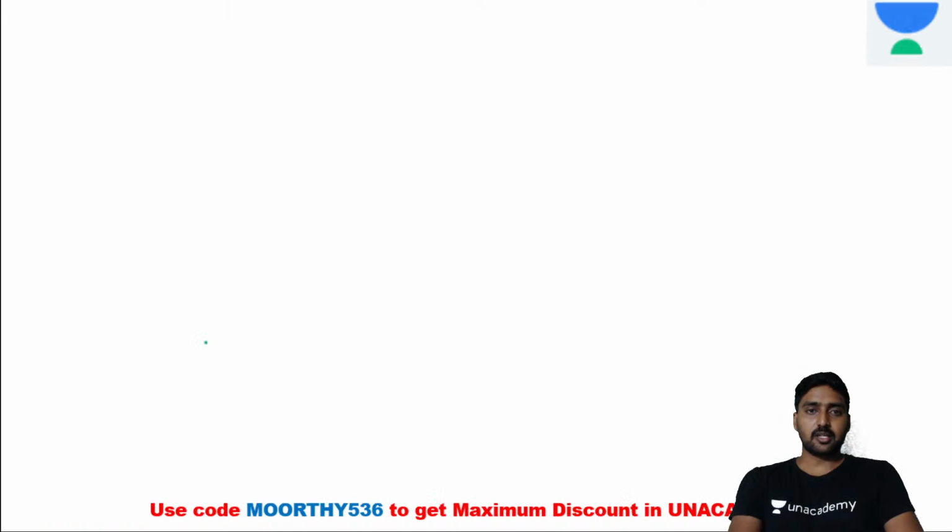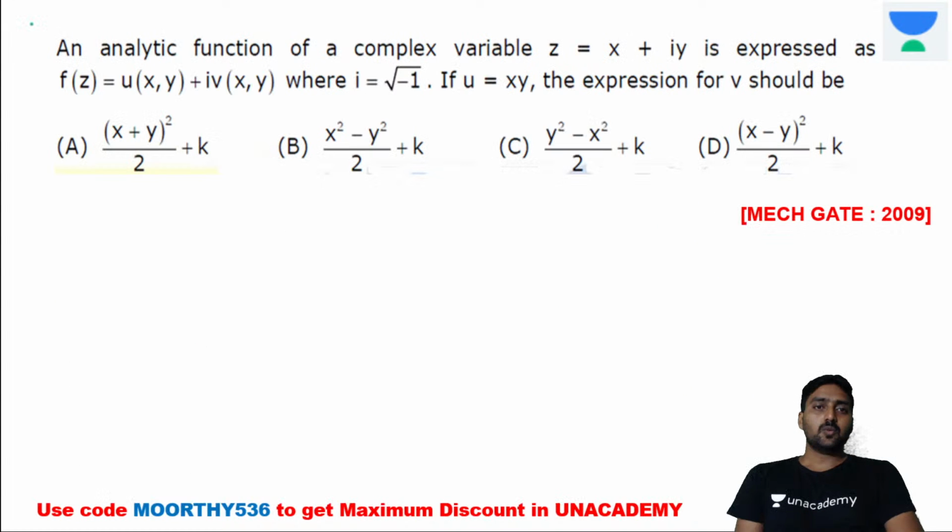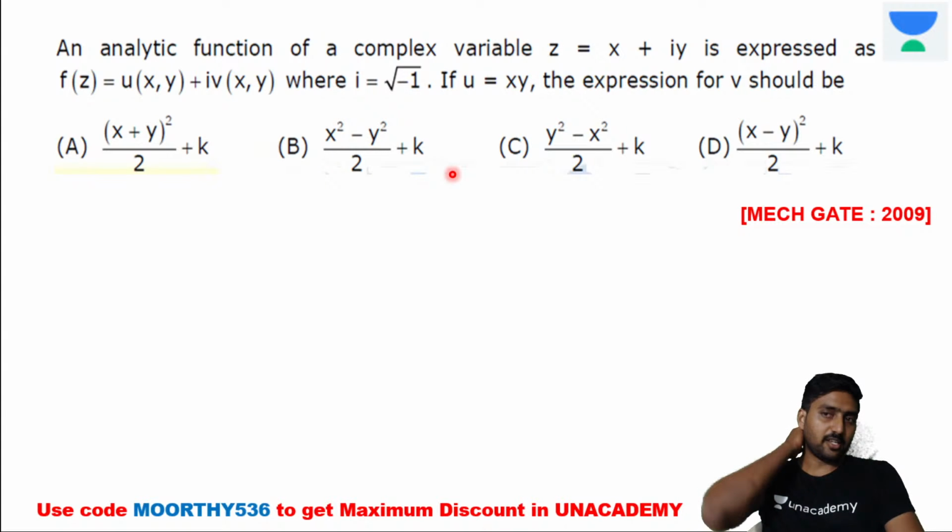Okay, the next previous question. The analytical function of a complex variable z is equal to x plus iy is expressed as f of z is equal to u of x comma y plus i into v of x comma y, where i is equal to root of minus 1. If u is equal to xy, what will be the expression for v? So this is what we need to identify.